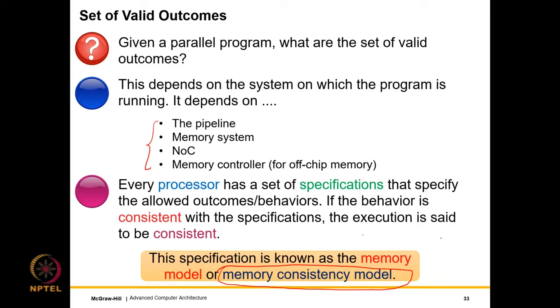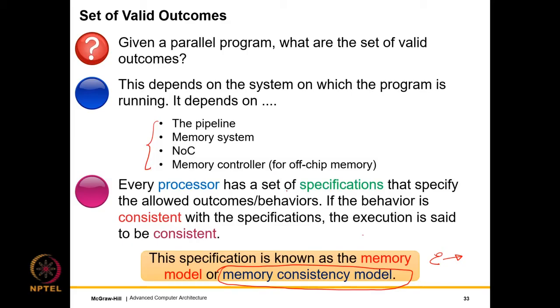These are the rules for deciding the set of valid outcomes. If an execution is consistent with these rules, it is a consistent execution, else it is not. And needless to say, if I run any program on an Intel machine, it will always produce a consistent execution. If it doesn't, then there is a bug. But if we assume that there are no bugs, then it will always produce a consistent execution, which is consistent as per Intel's memory model.